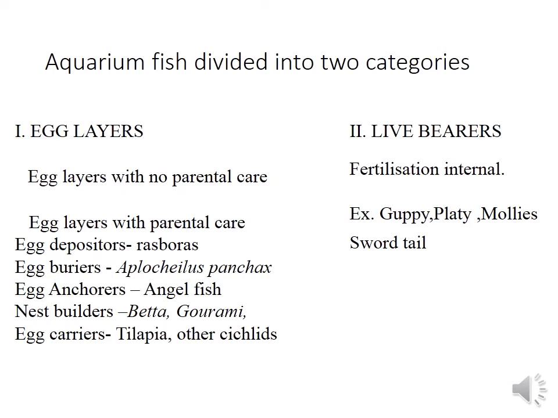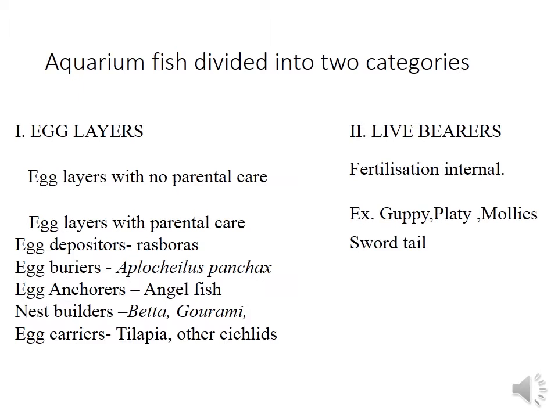Aquarium fish is divided into two categories: the egg layers and the live bearers. Egg layers lay eggs, whereas the live bearers give birth to young ones. In live bearers, the fertilization is internal. Examples for live bearers include guppy, platy, mollies and swordtail.